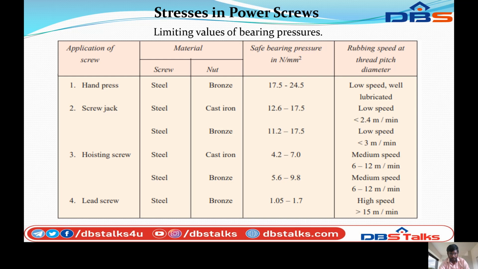The table columns are application of the screw, material, safe bearing pressure in Newton per mm square, and rubbing speed at thread pitch diameter. This table is given in the Jalaudin data book, page number 8.13, threaded fastenings and the power screws. The table's main heading is safe bearing pressure in power screws.